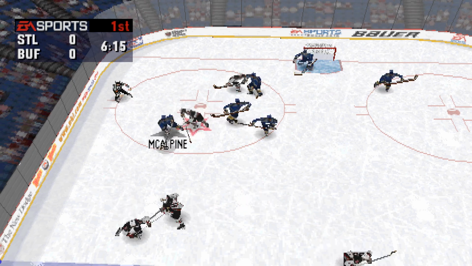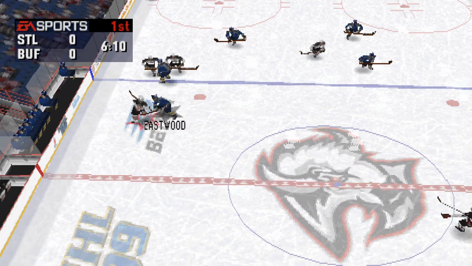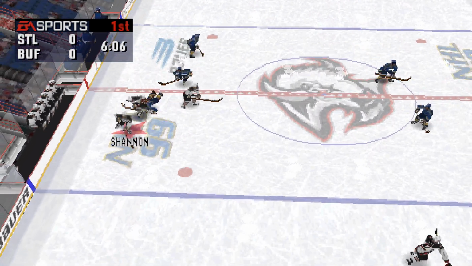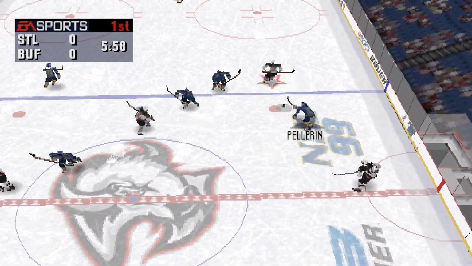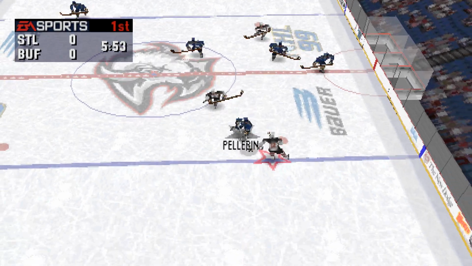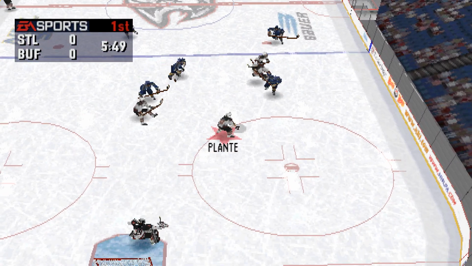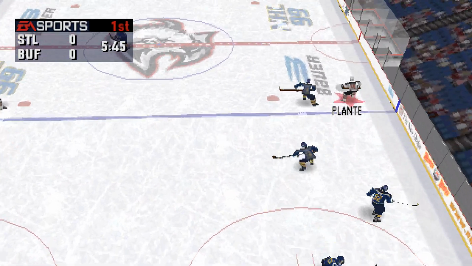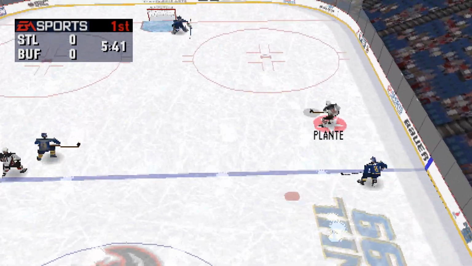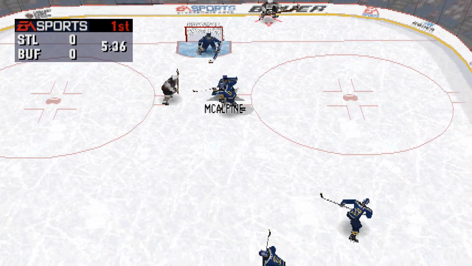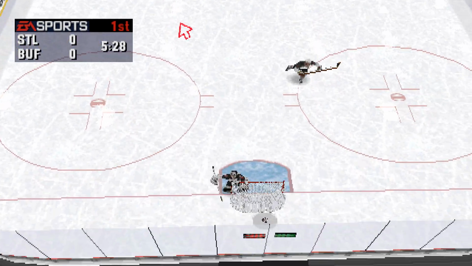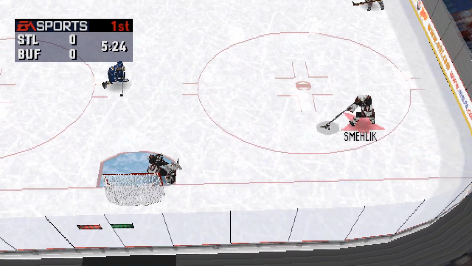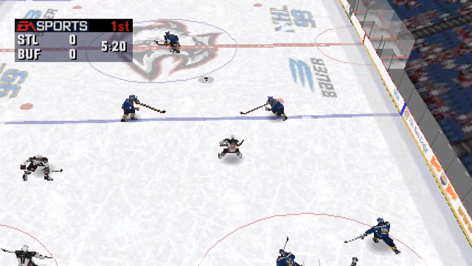Buffalo has a fresh line on the ice. St. Louis should be making a line change soon. 3:55 into the first period. Short pass to Audette. The Sabres change up their lines. Pellerin to center towards the net. Plant starts out. The Sabres start changing on the go. McAlpine moves it into the middle. Buffalo should be making a line change soon. Hasek gets the puck to Schmelik.